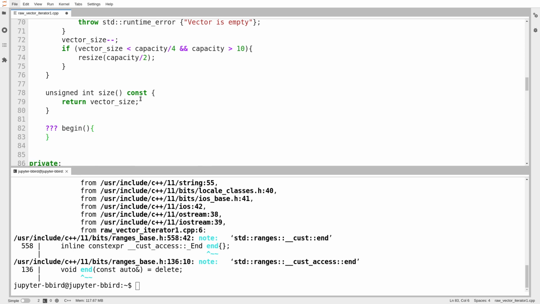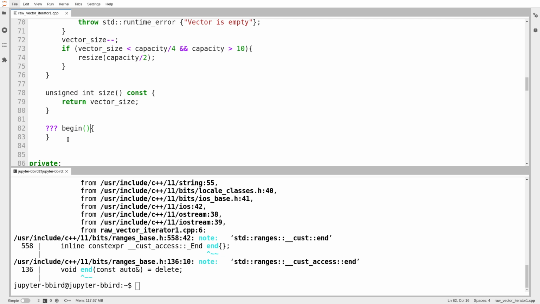I'm not going to have it be a constant member function because at the moment I don't want to differentiate between iterators that allow me to modify and iterators that don't. That is something I'm not going to get to. It is true though that most iterable classes like vectors and lists actually define multiple kinds of iterators, because when you're working with a constant vector versus a non-constant vector, what you're allowed to do with each element is different, and that percolates all the way through to things like what type do your iterators have? Is it a constant type of iterator or not? We're not going to worry about that, but we have seen already the adaptations we can make to allow things to be safe for constant contexts. You would do something with iterators.